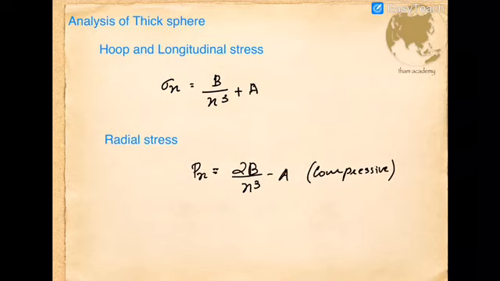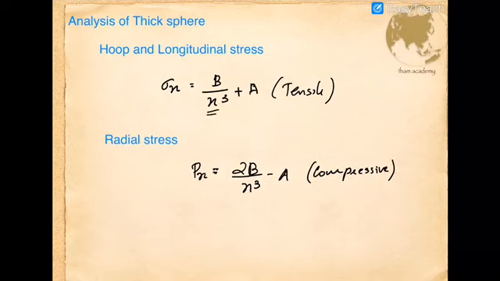A similar expression is also available for the analysis of a thick sphere. According to Lame's equation, sigma x equals B by x cube plus A. For internal pressure, that will be tensile in nature, with the same hyperbolic variation, but the power of x is in the cubical term.